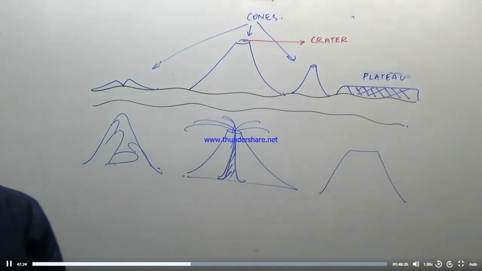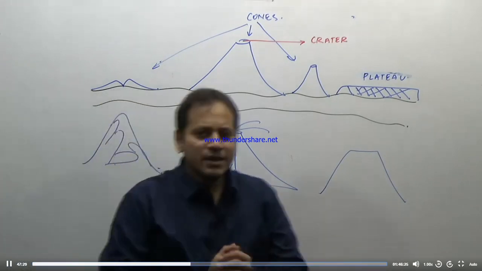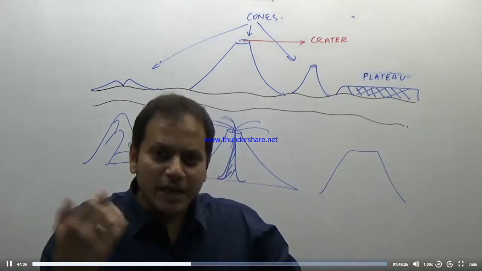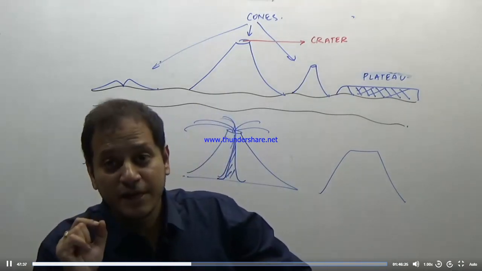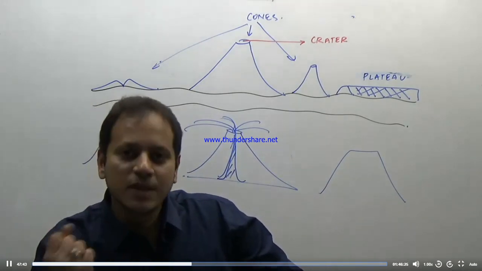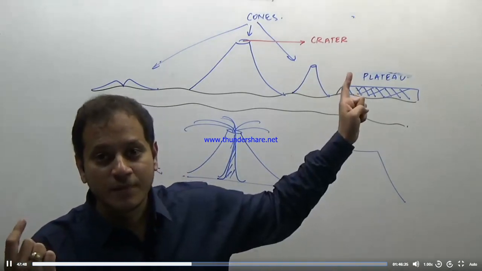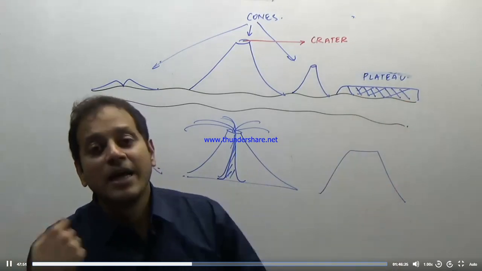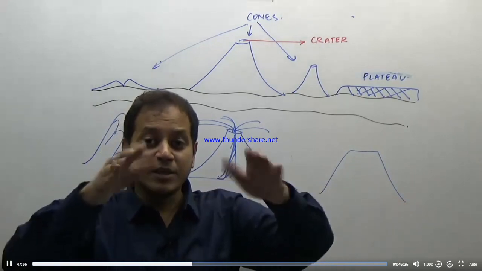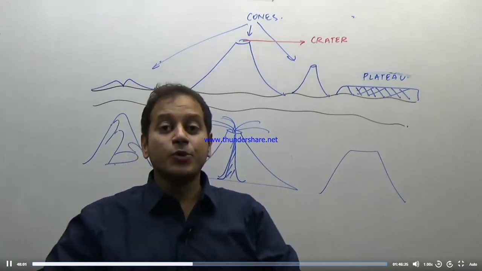So the extrusive volcanic landforms, we won't be defining them as extrusive igneous rocks. We will say that they are the shapes of different landforms, obviously made from igneous rock. So the extrusive igneous rocks can be divided into cones, craters, plateaus, and in some cases plains. That is the volcanic plain, a flat land which does not have a steep side from below, is known as a plain, while a plateau is known as a tableland.